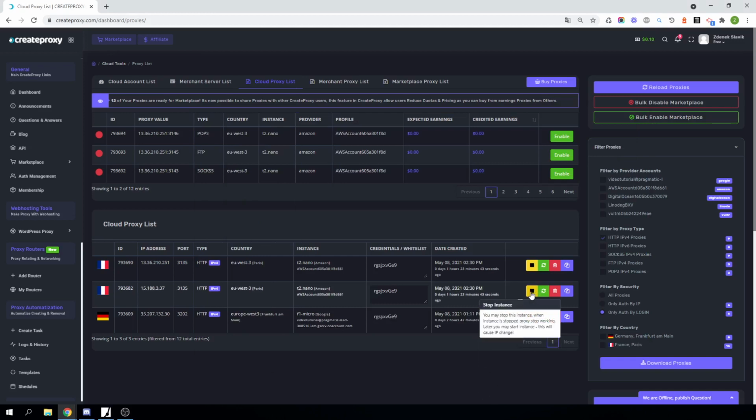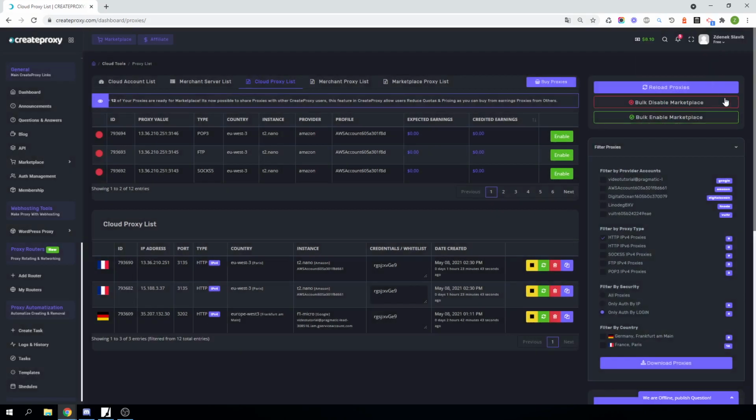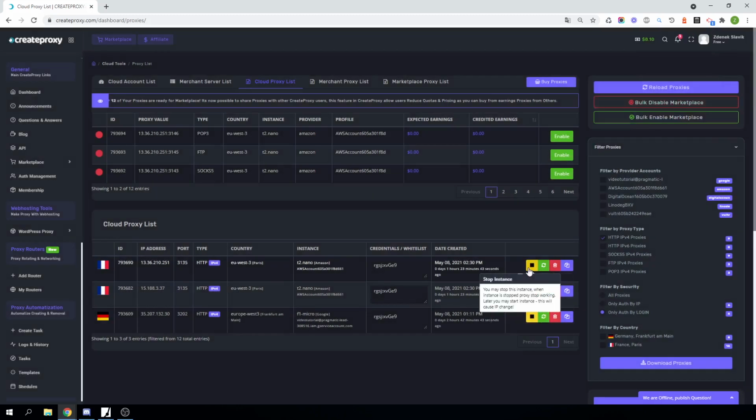You can also stop the instance when you don't need the proxy anymore. You can just stop this proxy. You can also stop or change the proxy IP address once per 10 minutes. So here you can see that I need to wait 2 minutes before I can stop or change the IP address of this instance.